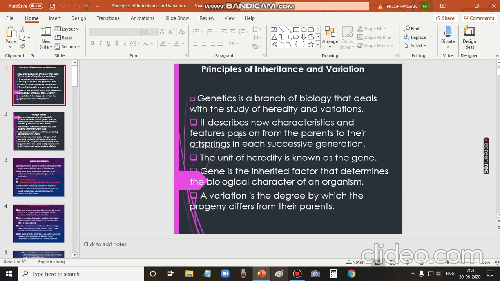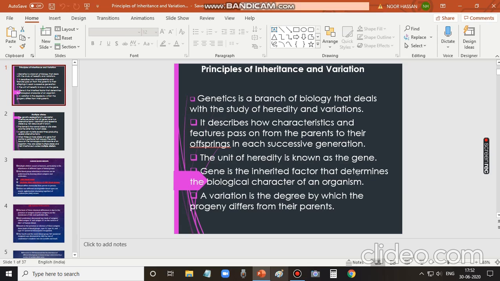Heredity describes how characteristics, that is parental characteristics and features, pass on from parents to the offsprings. Parental characters are transferred to offsprings generation after generation, or in each successive generation. This is called heredity. How is this possible? It is mainly due to the basic unit of heredity, called gene.